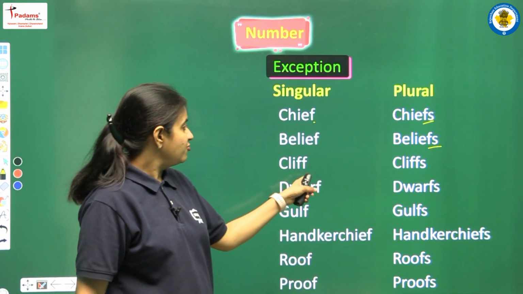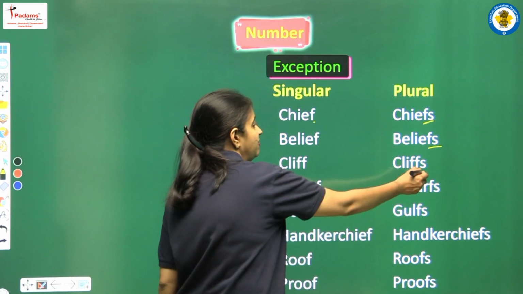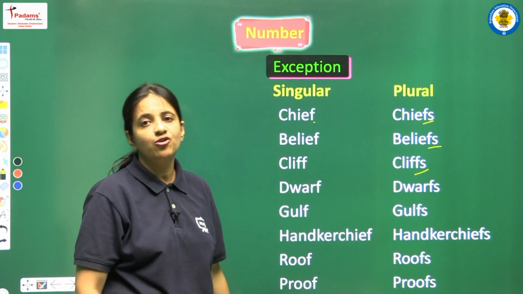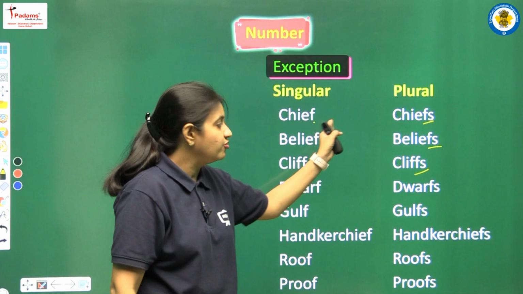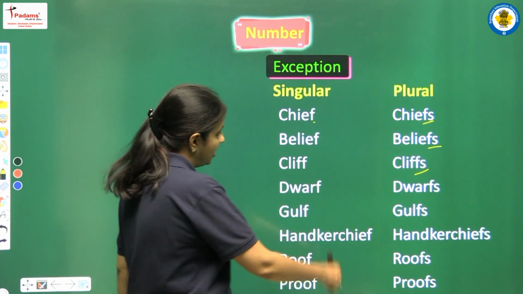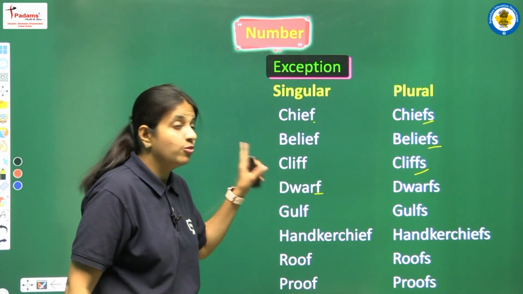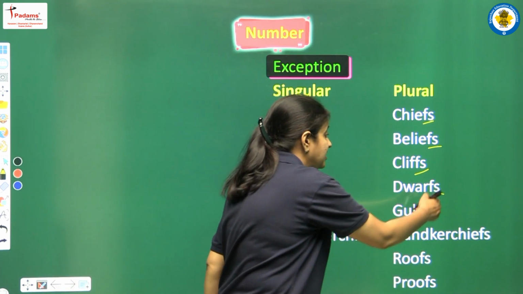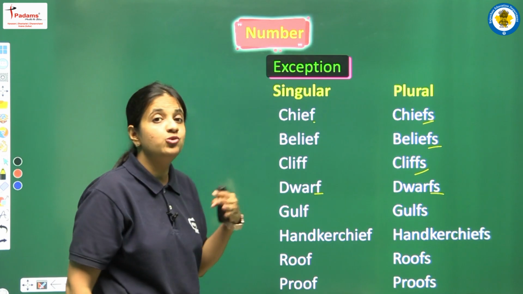Okay. Next we have cliff. Again we are adding just S at the end of the word. So cliff will be cliffs. Next we have dwarf. We have F but we are not removing F, we are just adding S. So dwarf will be dwarfs.